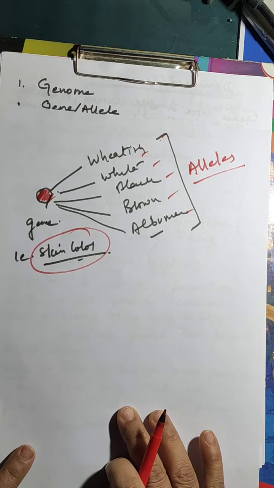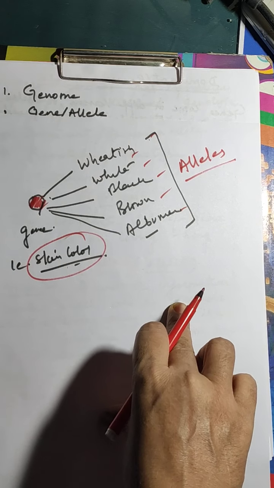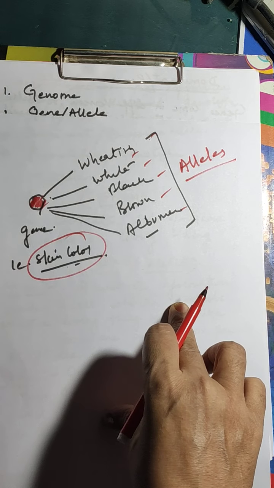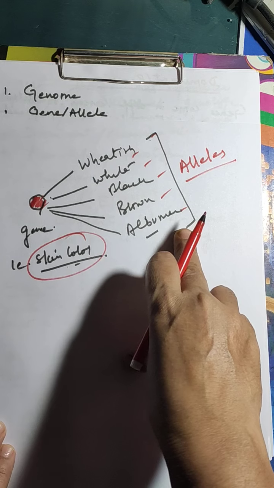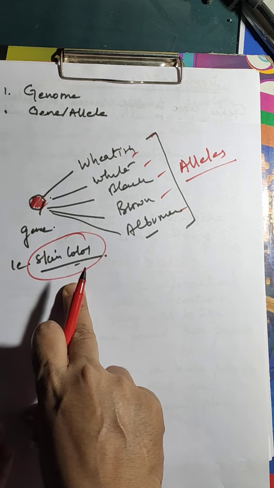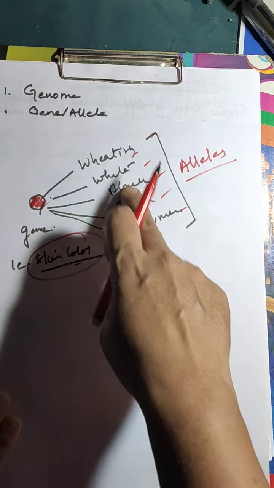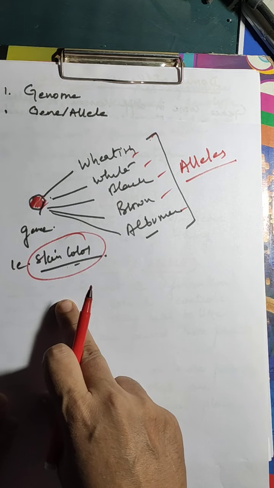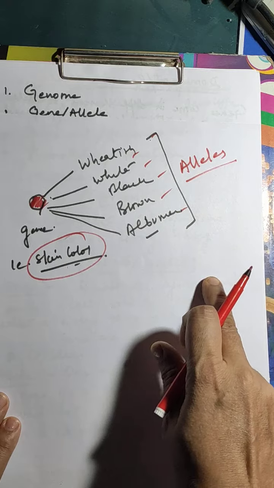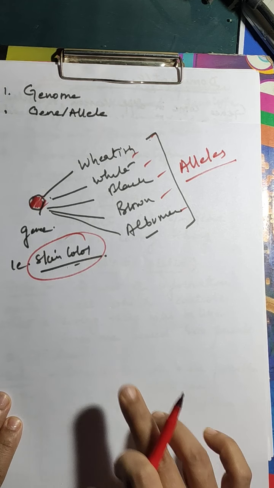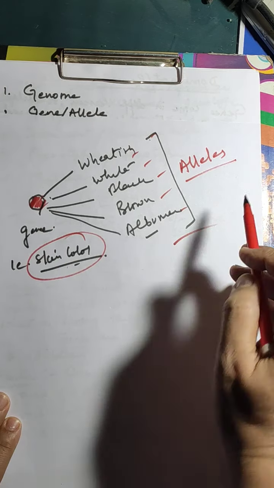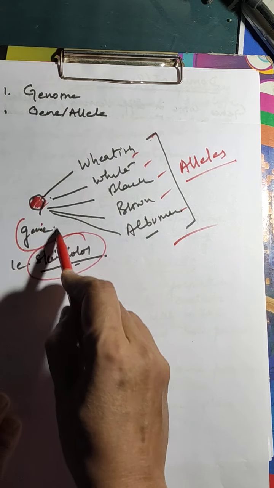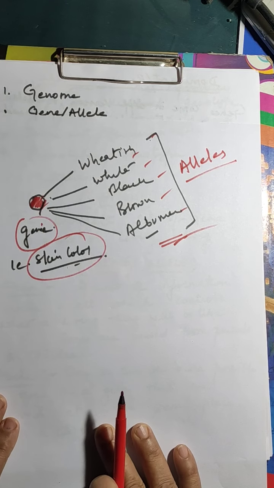So you can say the alternative form of gene is known as allele. What are these? These are alternative forms of gene. So that's why this is called allele. So the alternative form of a gene is known as allele. You can say the expression of gene is known as alleles.